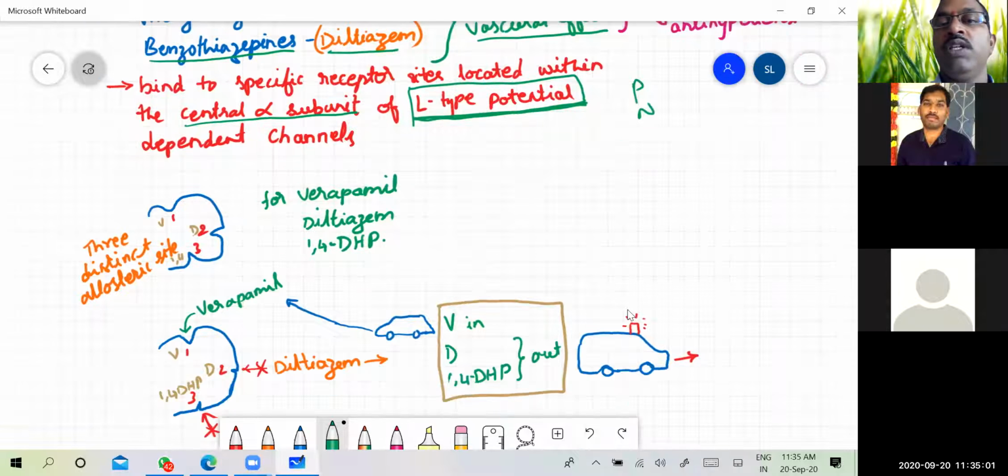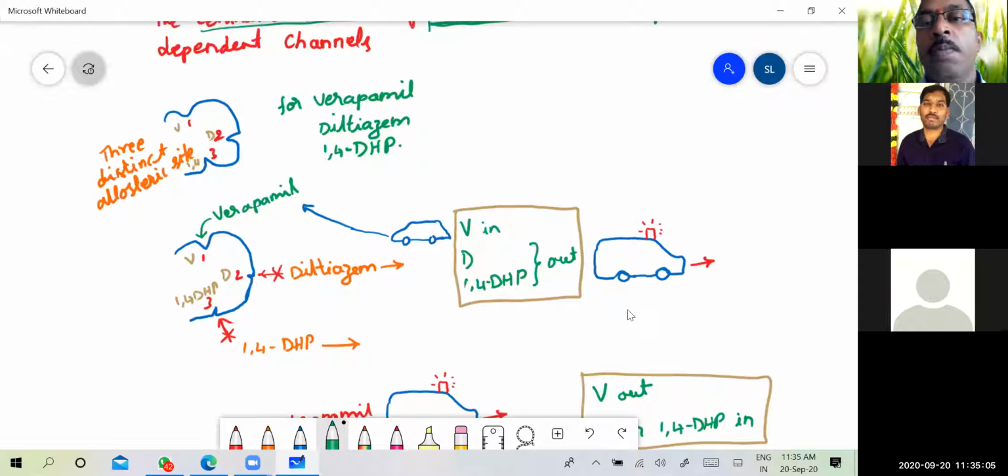Okay, then coming to the binding sites of these different drugs at the alpha part of the L type receptor. See, the receptor has 3 different binding sites for the 3 different classes of drugs, that is the phenylalkylamines, benzothiazepines and 1,4-dihydropyridines, which are represented by their examples like verapamil, diltiazem and 1,4-dihydropyridine. So 3 distinct allosteric sites are possible.